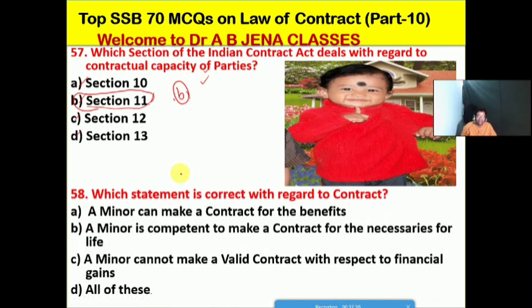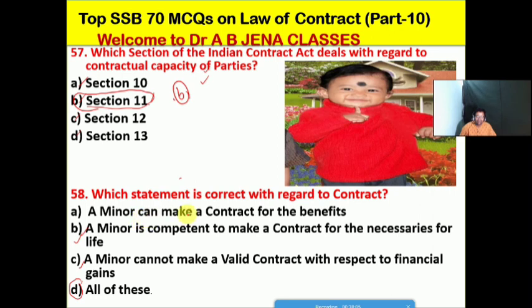So next one we will see, which statement is correct with regard to contract? A minor can make a contract for the benefits. B it's a minor is competent to make a contract for the necessaries of life. C it's the minor cannot make a valid contract with respect to financial gains. D it's all of these. Friends, so D is the right option for this MCQ.